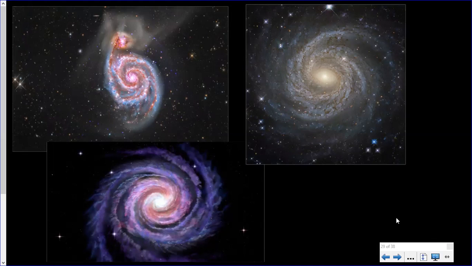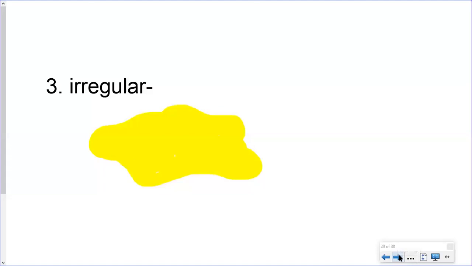The very last group of galaxies that Hubble classified were what he called irregular. Irregular galaxies are just kind of splat. There's no real shape to them. They come in lots of different shapes. And he called those irregular because they didn't fit in. They weren't rounded like elliptical, and they weren't spinning like the spiral galaxies. So we put them in a group and he called them irregular. Let's see some of those.